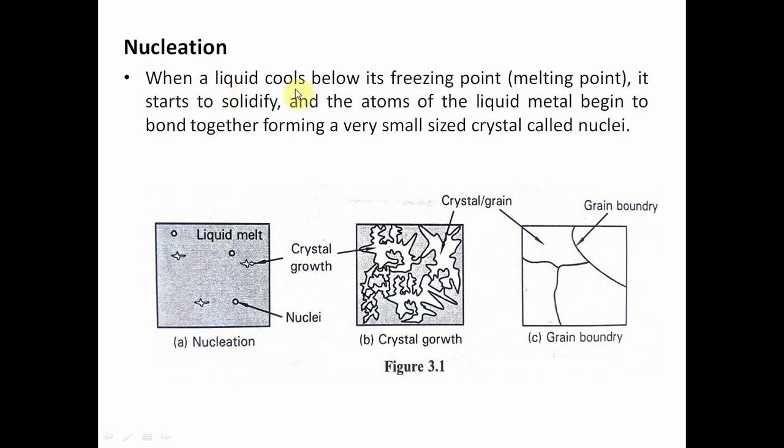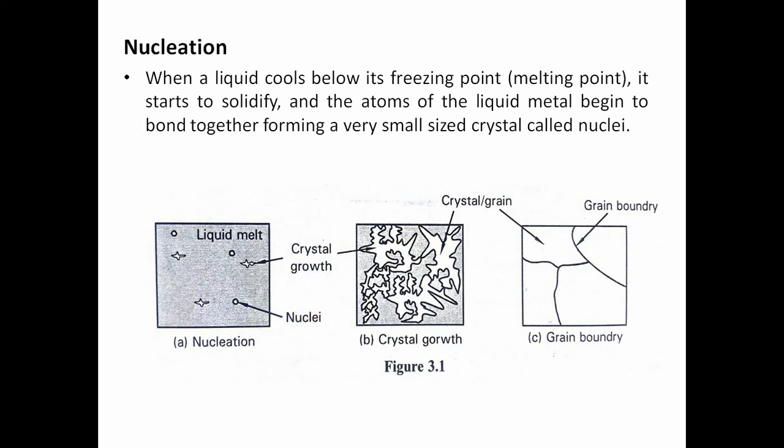When a liquid cools below its freezing point, it starts solidifying, and the atoms of the liquid metal begin to bond together, forming a very small crystal called the nucleus, that is, nuclei. So when solidification starts below the freezing point, atoms start solidifying into a single circular particle, which we call the nuclei.